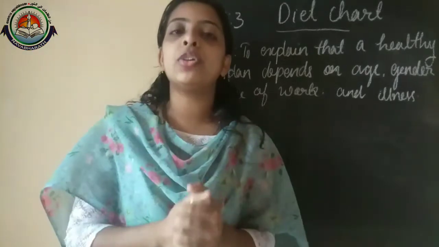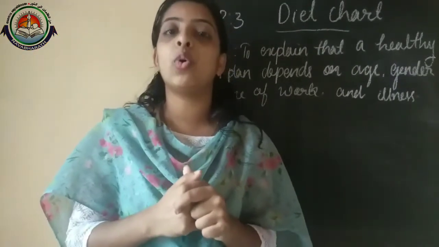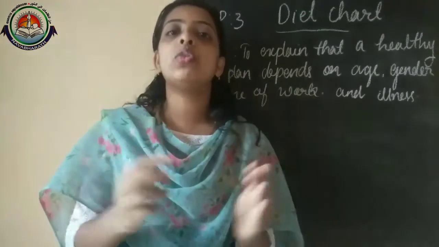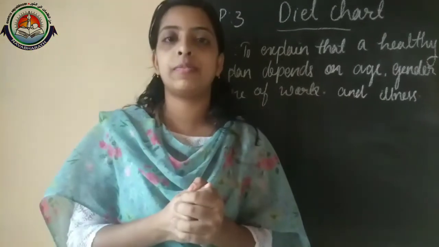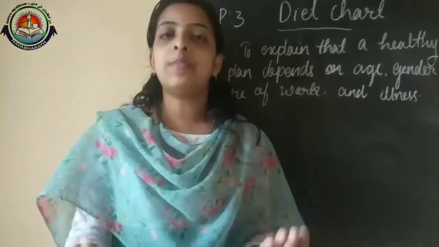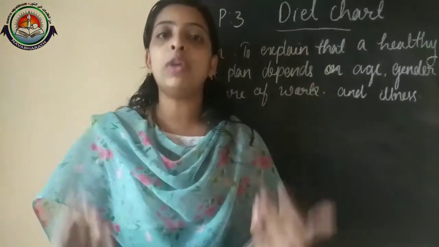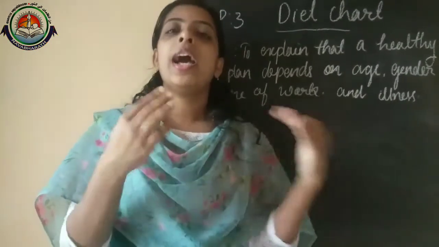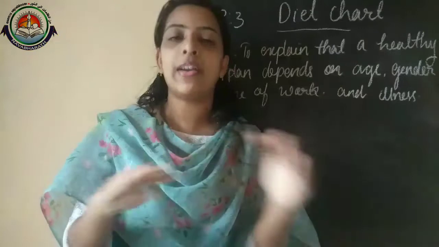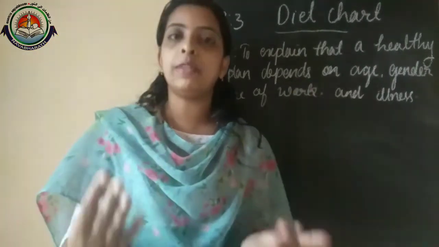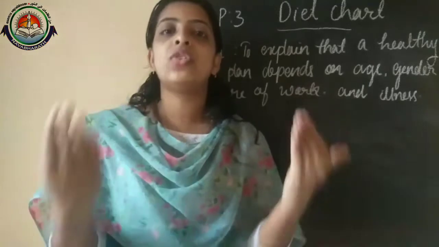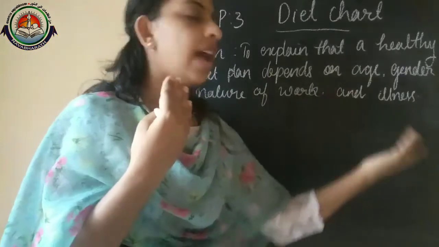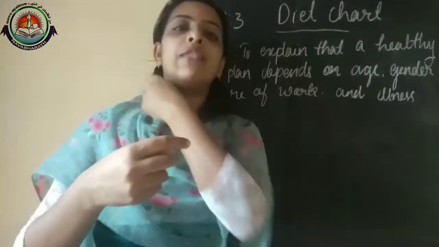Before that we need to discuss what a diet plan or diet chart is. A diet plan or diet chart tells about what to eat and how much to eat. A diet chart helps us to know what to eat and how much to eat. And this diet chart is not the same for everyone. It will be different for different people according to their age, gender, and, as we already discussed, the nature of work and illness. It may vary.